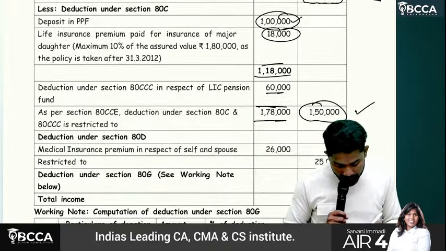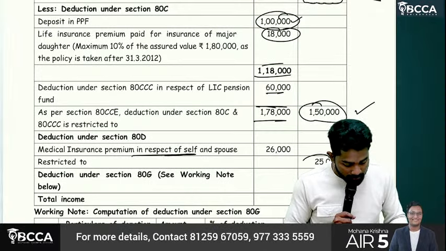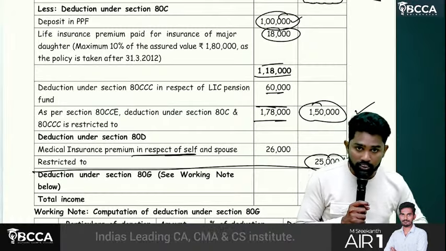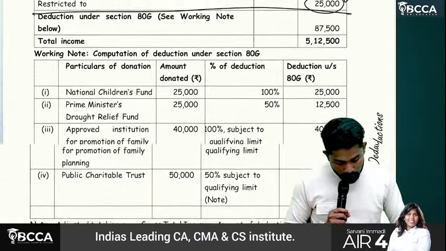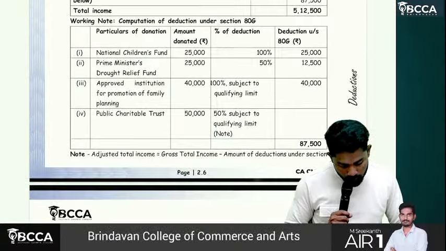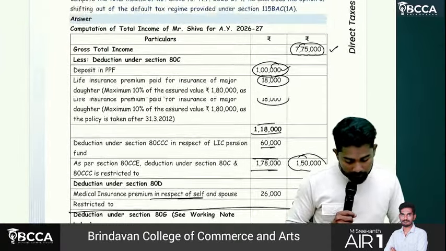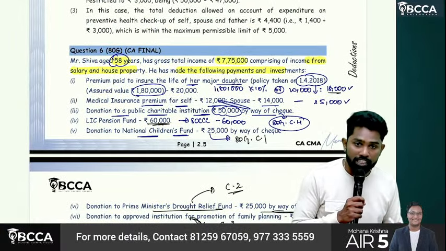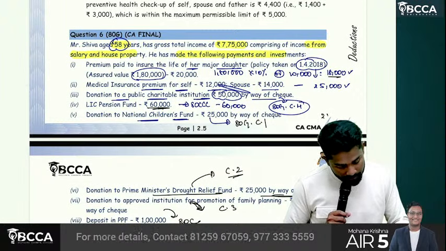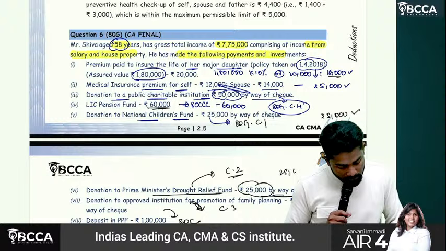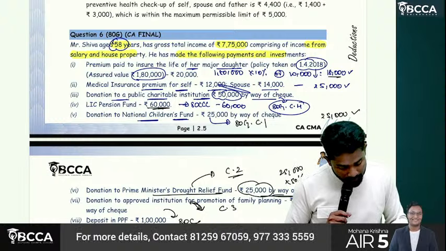Then 80D, we already discussed, 26,000, but restricted to 25,000. Then the rest pending is 80G. Now what should we do, sir? First we should calculate the qualifying limit. Okay, sir, 80G category 1 and category 2, no problem, straight away we can claim. Category 1, 25,000 we can claim straight away. Category 2, 25,000 into 50%, how much? 12,500 we can claim, no problem.